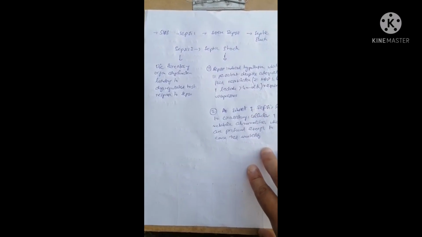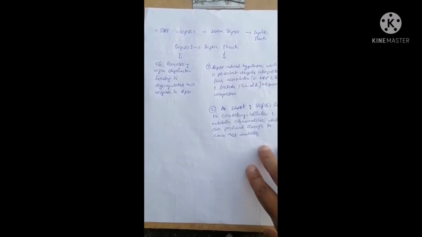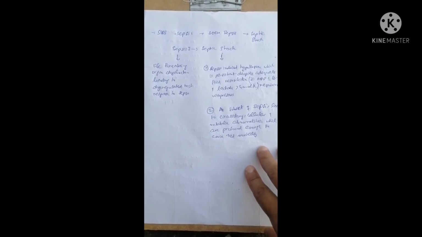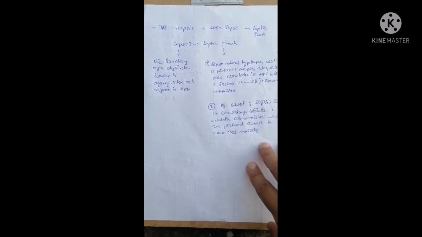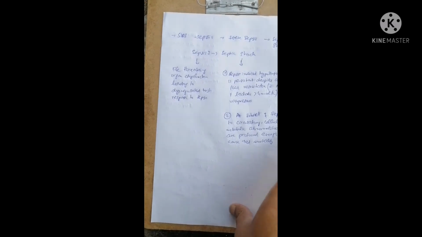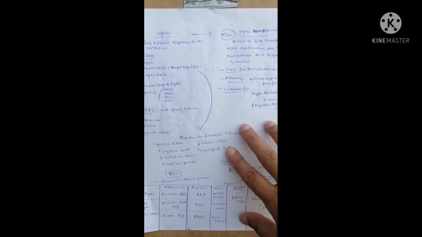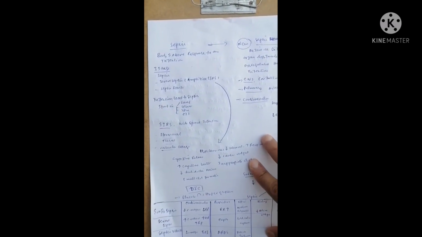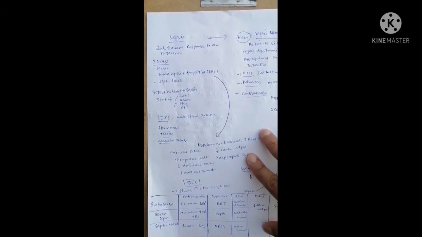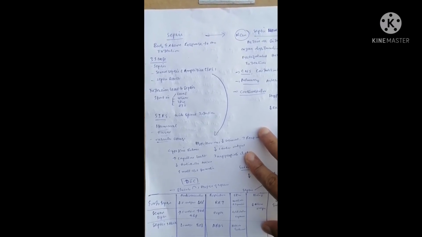Old stages of sepsis are SIRS, sepsis, severe sepsis and septic shock. New stages are sepsis and septic shock. And infections that lead to sepsis start in lungs, urinary tract, skin and GIT.